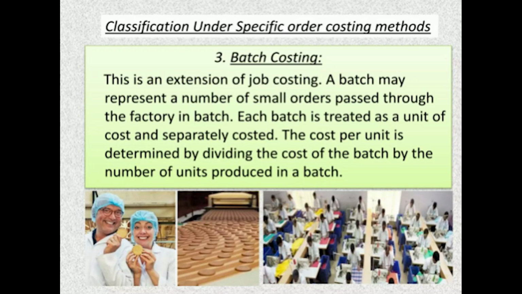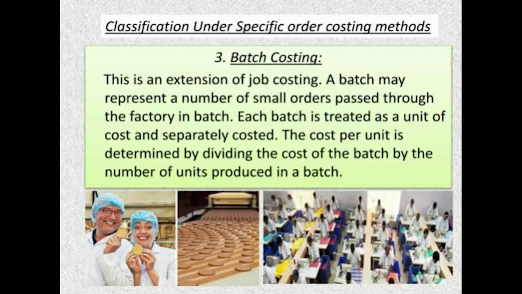Batch costing. This is an extension of job costing. A batch may represent a number of small orders passed through the factory in a batch. Each batch is treated as a unit of cost and separately costed, meaning the cost is calculated separately. So, the cost per unit is determined by dividing the cost of that batch by the number of units produced in that batch.